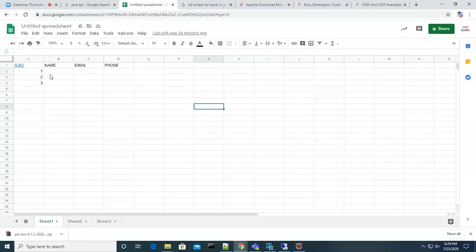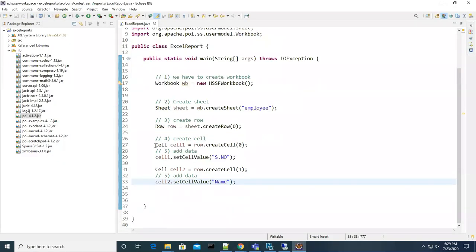This is our requirement, name. So how many cells do we have to create? 4 cells, right? That means 4 times you have to copy this, and all the time you have to change the cell number, 0, 1. It will start with 0.